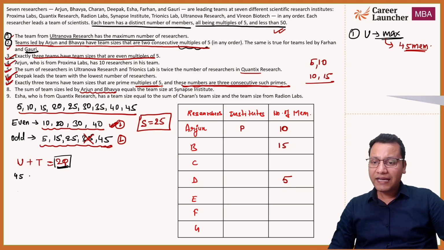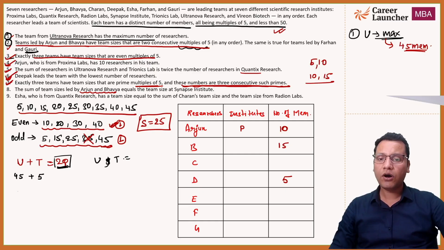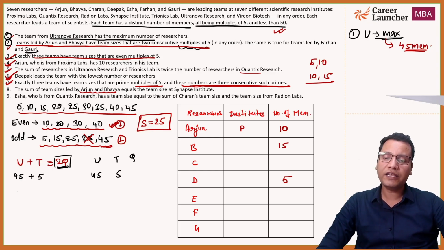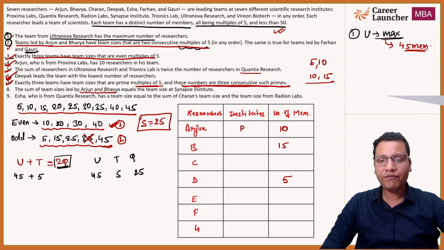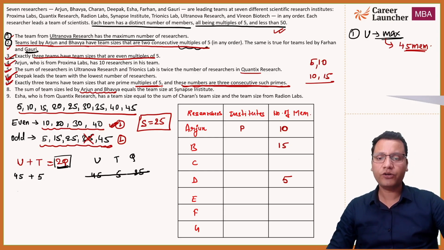Now t can have 5. अगर मैं t को 5 दे दूं, तो 45 plus 5 is कितना? 45 plus 5 is 50. So I can write it as u plus t is equal to 2q. So u के सारे possibilities देख लेते हैं, और u के possibilities, t के possibilities and q के possibilities मैं यहाँ पे लिख के आपको explain कर रहा हूँ. So u t q, u is 45. अगर t का value 5 हो गया, so 45 plus 5 is 50 and q will be half of 50, which is 25. But q cannot have 25 because s has 25. So ये तो eliminate हो गया आपका, right?